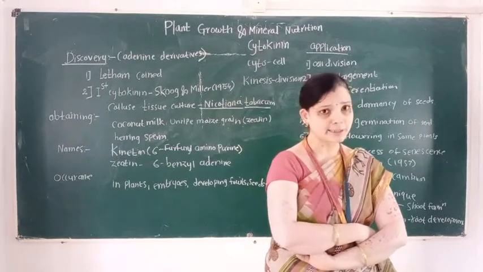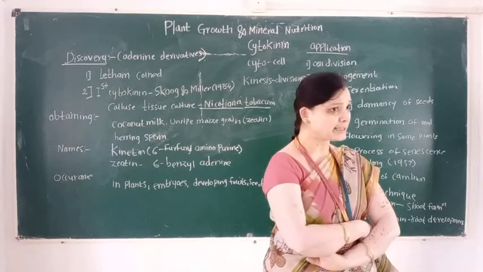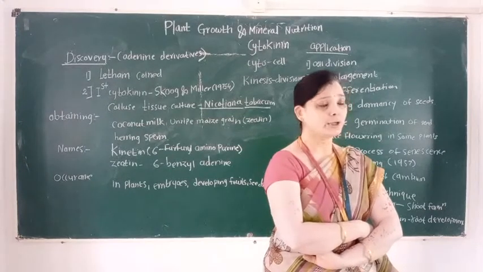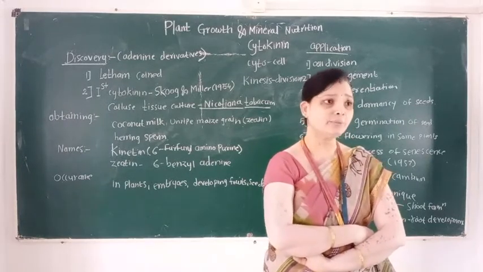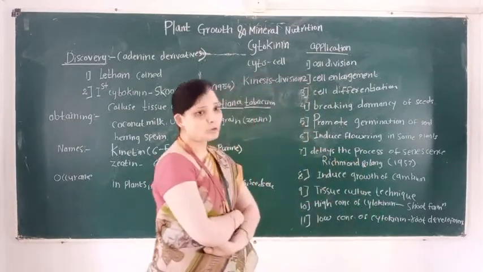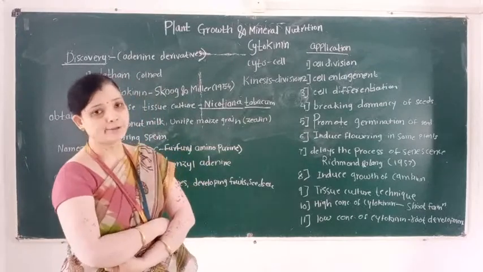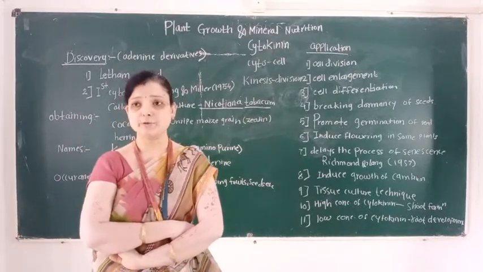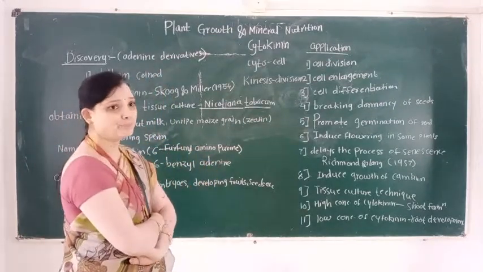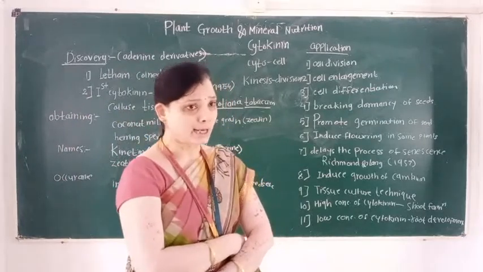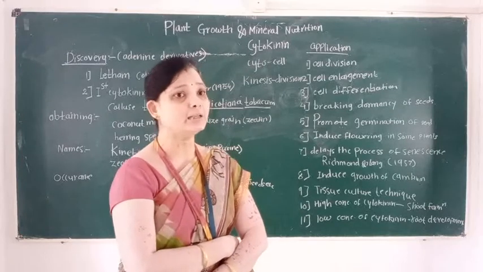Cytokinin synthesis takes place in flower, fruit, developing seed, and inside the seed they are also present inside the endosperm as well as inside the embryo. The term cytokinin was coined by Letham, who isolated cytokinin from maize. The scientist who discovered the cytokinin is Letham.